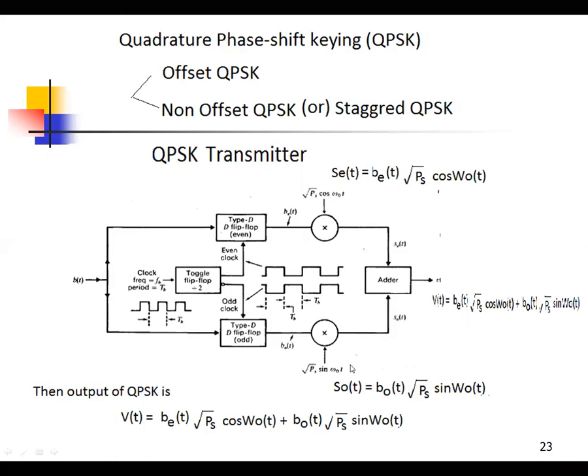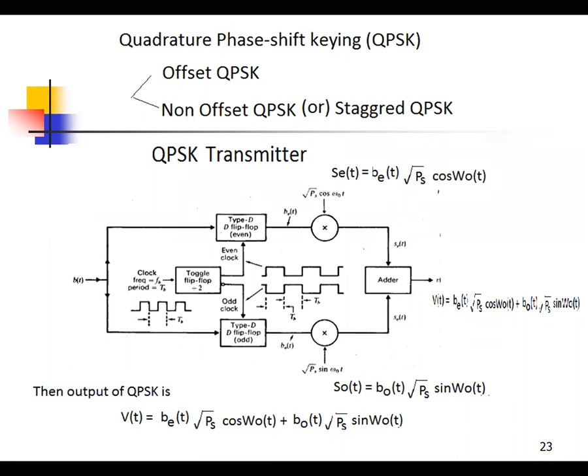Okay. Then go for the QPSK transmitter. Use two flip-flops, where the D flip-flop input is the B of t signal and the other input is the clock. The clock is divided into even clock and odd clock. The even clock is multiplied with B of t, and the even B of t signal is generated. The odd clock is multiplied with B of t, and the odd B of t signal is generated.